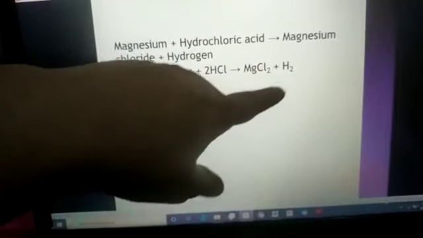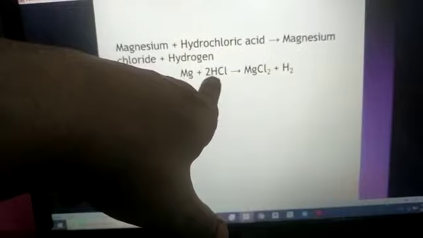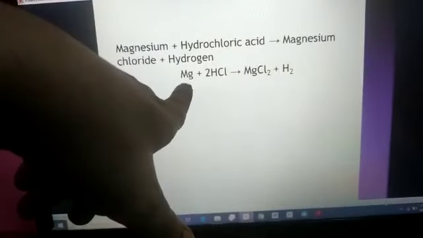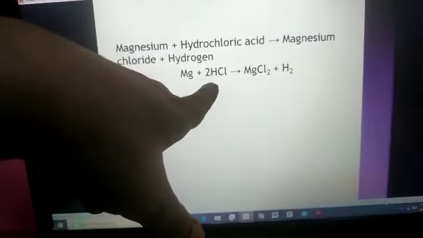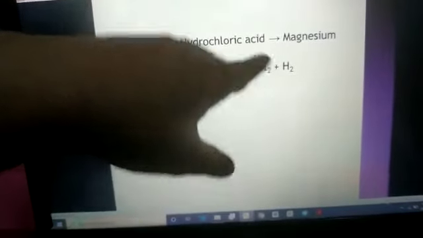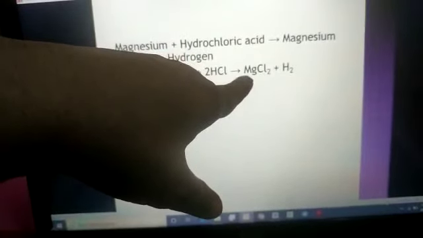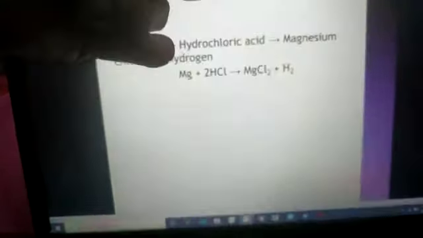Thus hydrogen is replaced by magnesium, and magnesium is occupying the space of hydrogen over here and forming a salt. Now magnesium is having 12 electrons, means 2 to give.